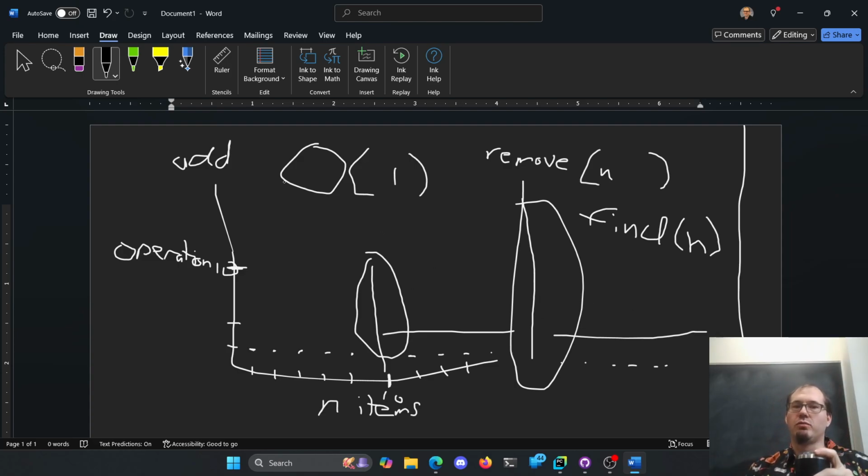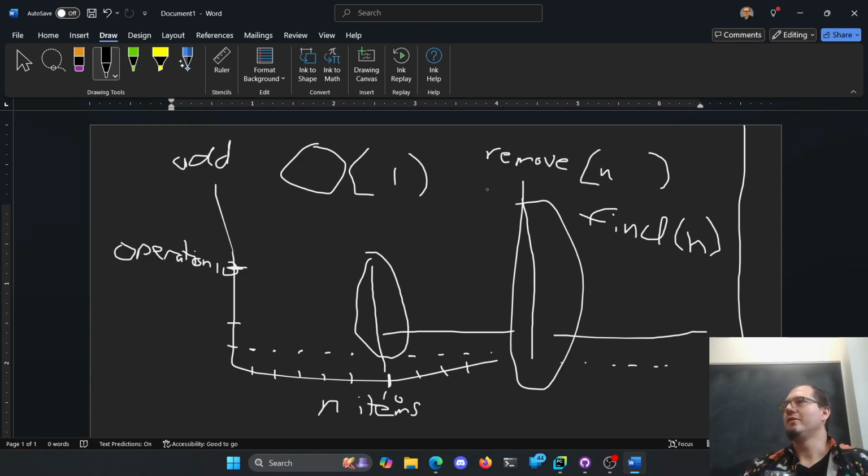So it's really good at add, right? Constant is really good. That's fast. I could have a million things and it's still 2 operations. A constant number of operations to add something on average. Technically, some of these things are really slow. So O is like our average time. There's also a theta and an omega. We use all sorts of weird letters here for reasons that I don't care about.